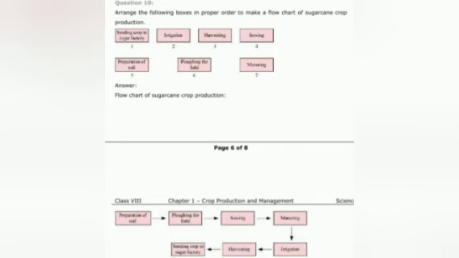Let us move toward the tenth question. Arrange the following boxes in proper order to make a flow chart of sugar cane crop production.